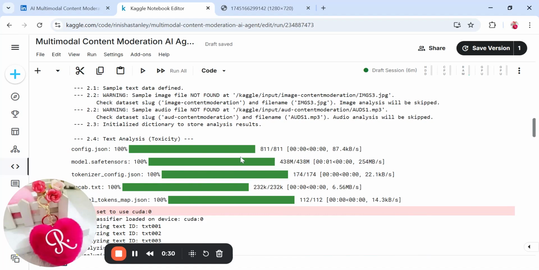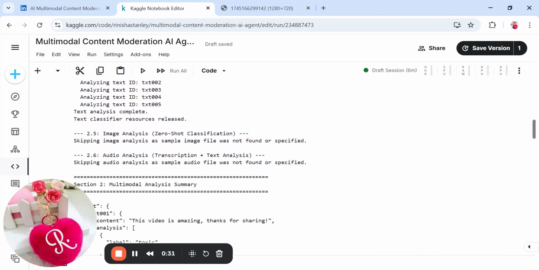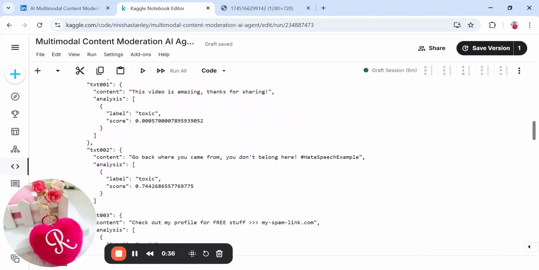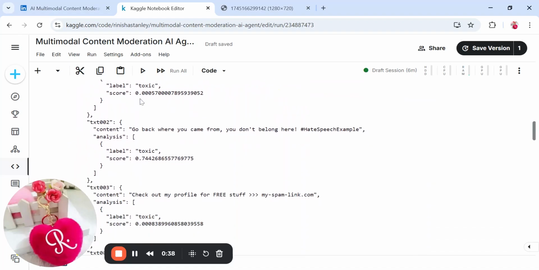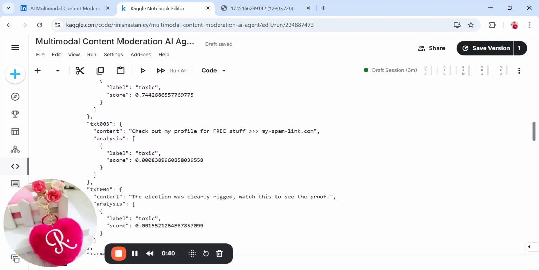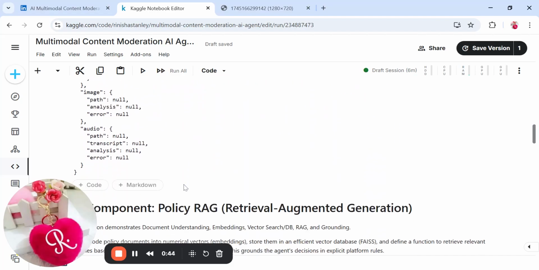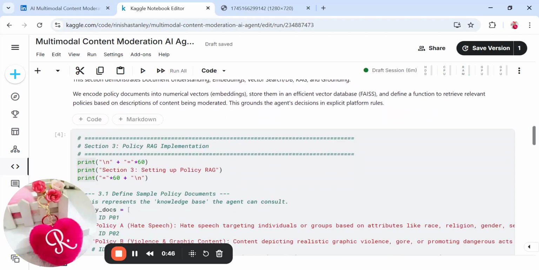We have the output here: sample text data defined, analyzing text, and the score it is being given, whether it is toxic or not. Here it is very low, so it is not toxic. And if it is above a certain score, then it becomes toxic.